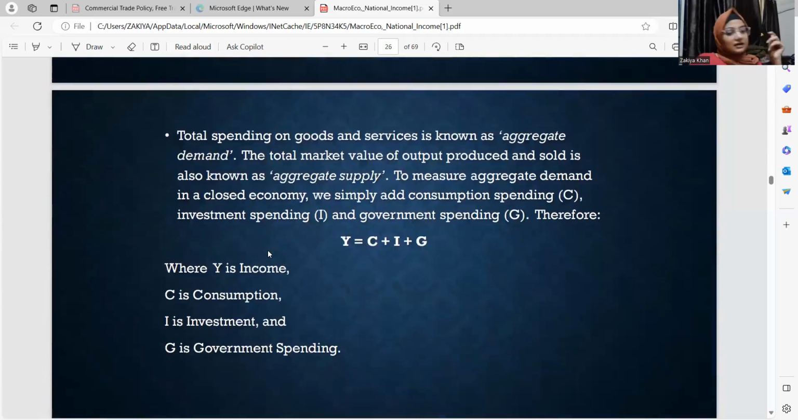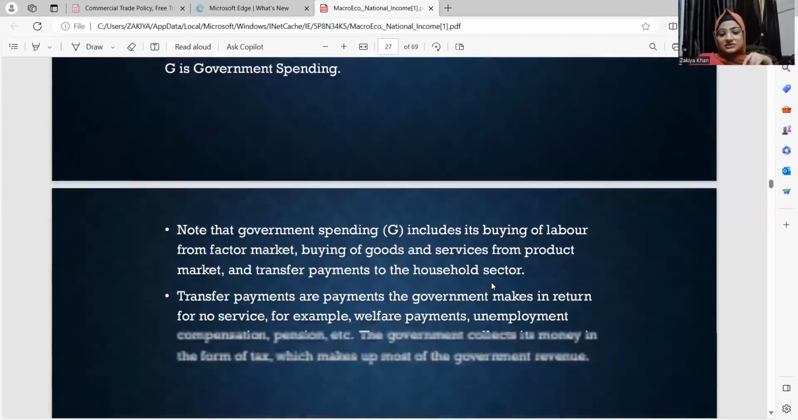Coming to the identity from the government, whenever the government sector is introduced, as I spoke about savings being a leakage, taxes being a leakage, that identity is Y is equal to C plus S plus T. Whereas when you talk about injections, the identity becomes Y is equal to C plus I plus G.